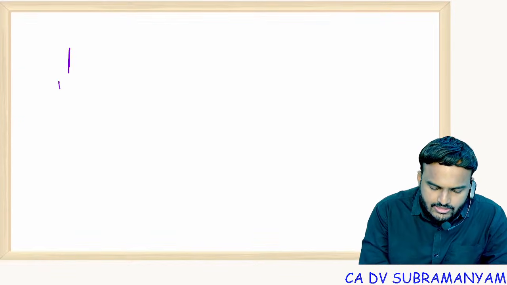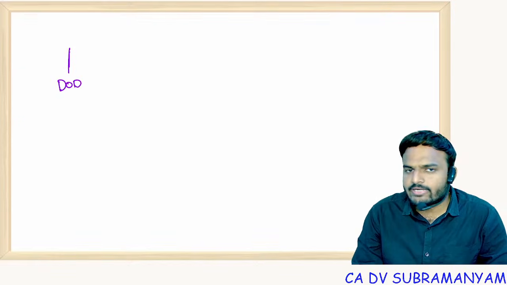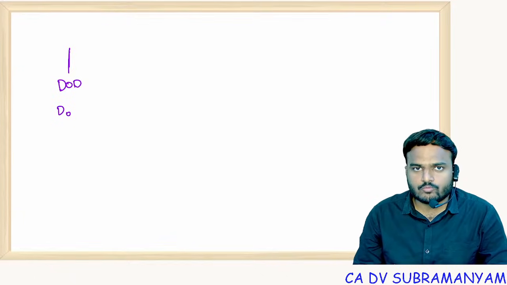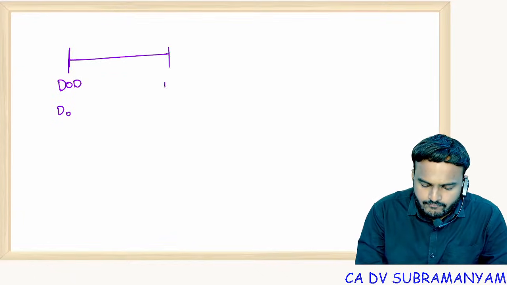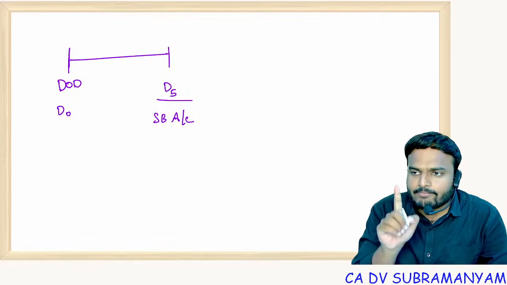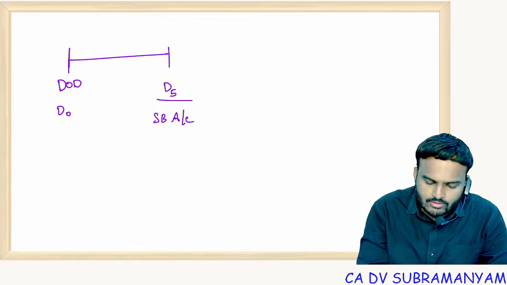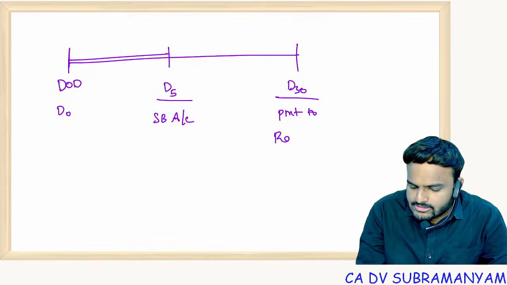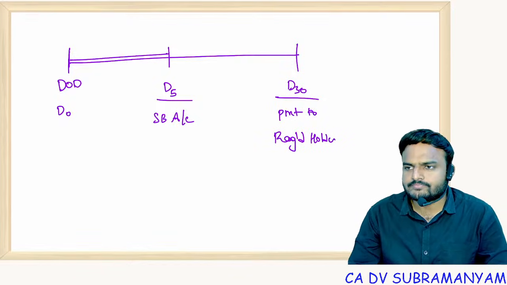See, this is DOD. What is DOD? Date of declaration. Day 0, for example. Within 5 days, by day 5, separate bank account. SB account here does not mean savings bank account. Transfer to a separate bank account. Next, by day 30, payments to registered shareholders must be done.